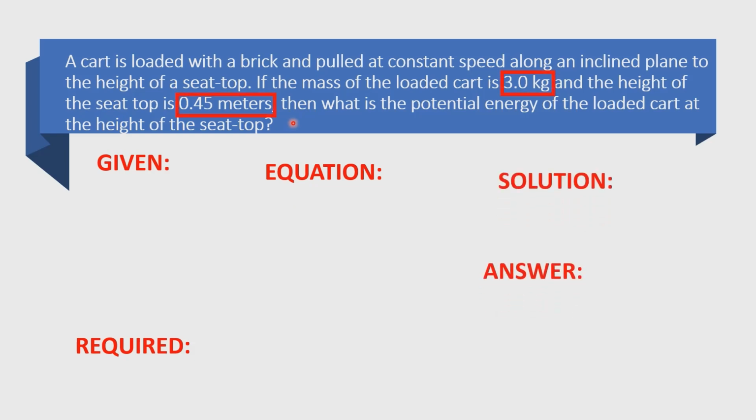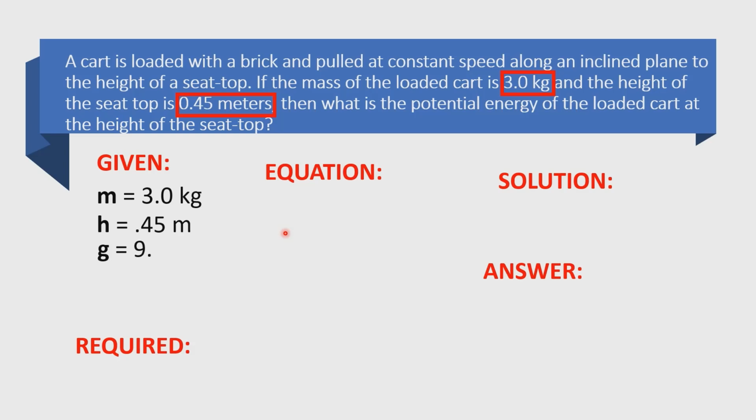So from the problem, we see the given. So these are the units with numbers. As you can see, we have 3.0 kilogram and 0.45 meters. So 3.0 kilogram, that is equivalent to the mass, and 0.45 meters, that is the equivalent to height. So as you can see in the example, the height of the seat top. So that is the height. So just write this given to the part. So m is equal to 3.0 kg and height is equal to 0.45 meters.